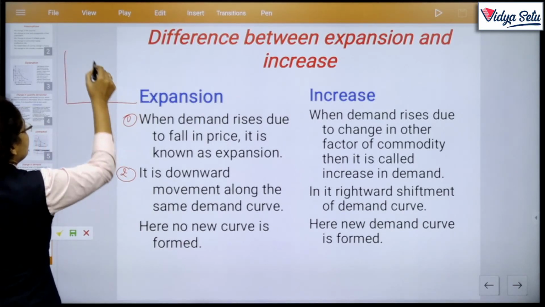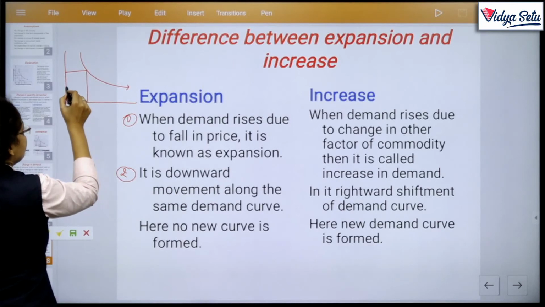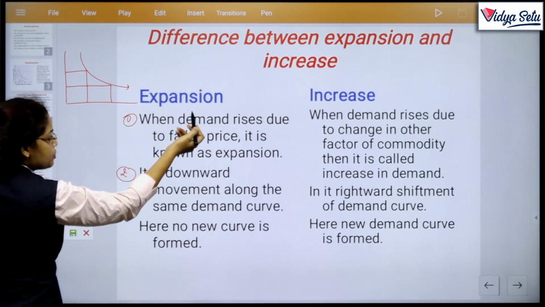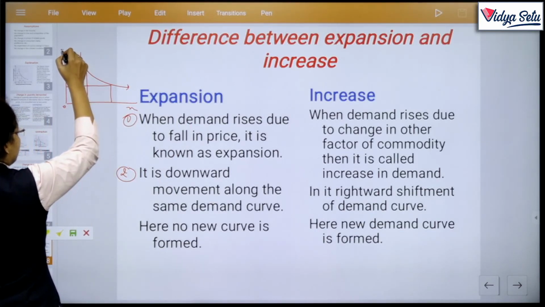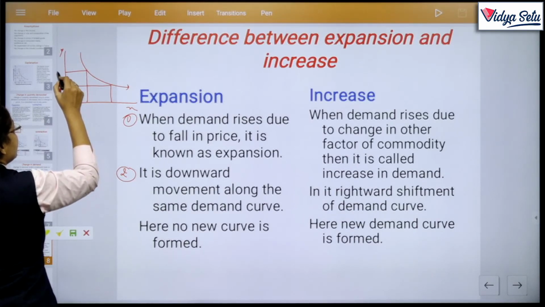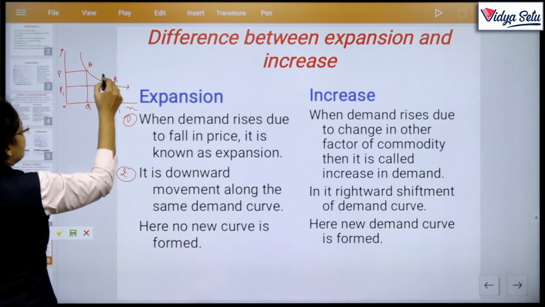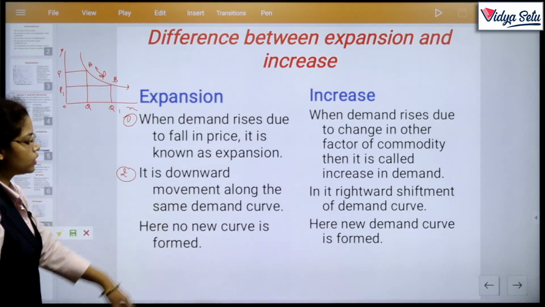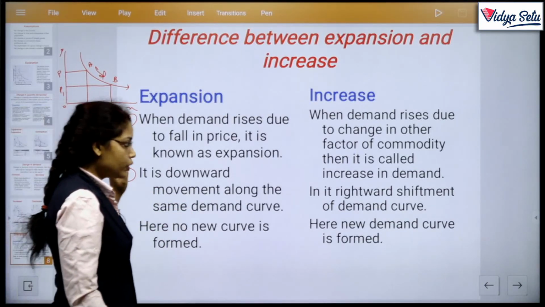We already discussed this. This is the demand curve and we are here. If we move downward, why do we move downward? Because we studied expansion, and in expansion we move downward like P1 and P, Q and Q1, A to B. So it is a downward movement along the same demand curve, we don't form a new demand curve.